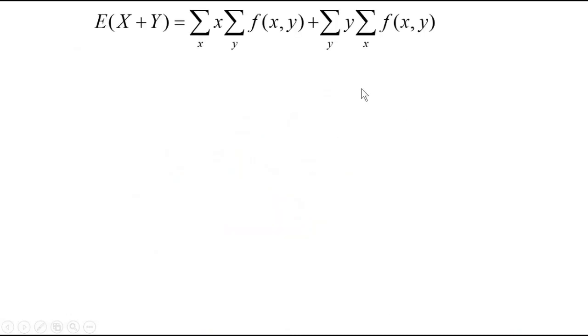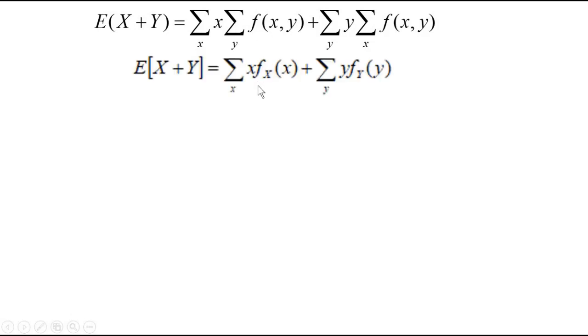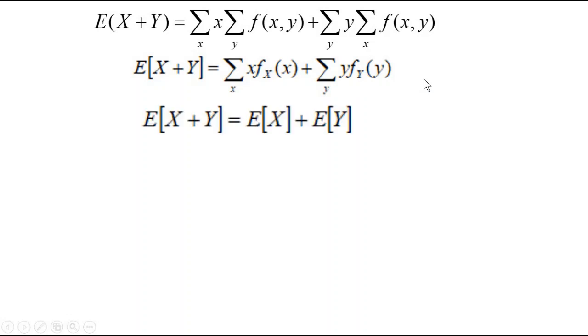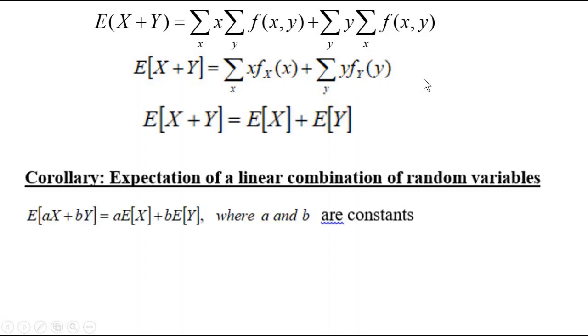I have written the same equation again here, and the sum over y of f of x, y is nothing but f_X of x, and the sum over x of f of x, y is nothing but f_Y of y. This is the expectation of x and this one is the expectation of y. Thus, we have obtained the result.